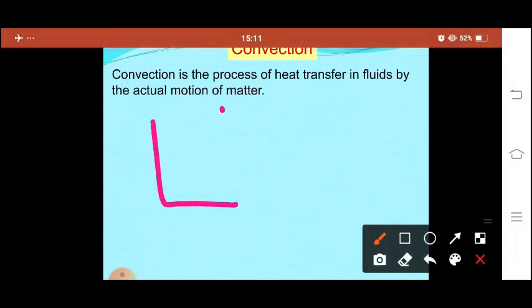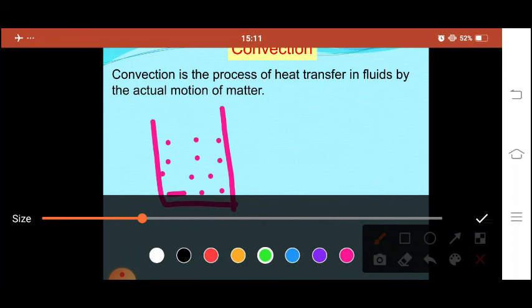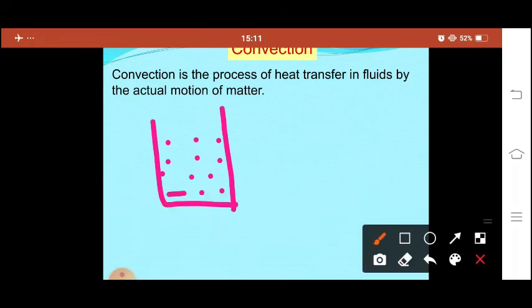If there is water here, in the convection process it is like this: the cold water comes down and the hot water goes up when it is heating.